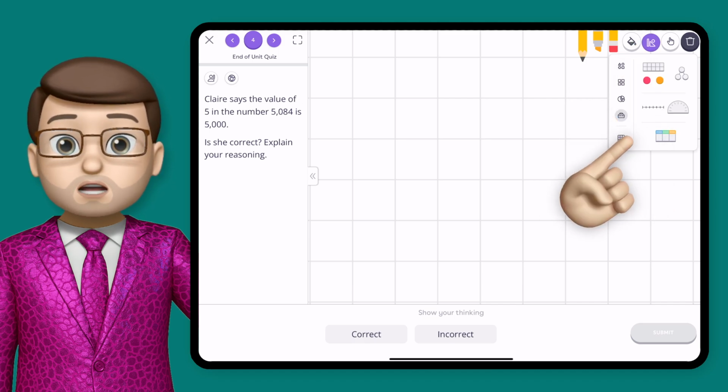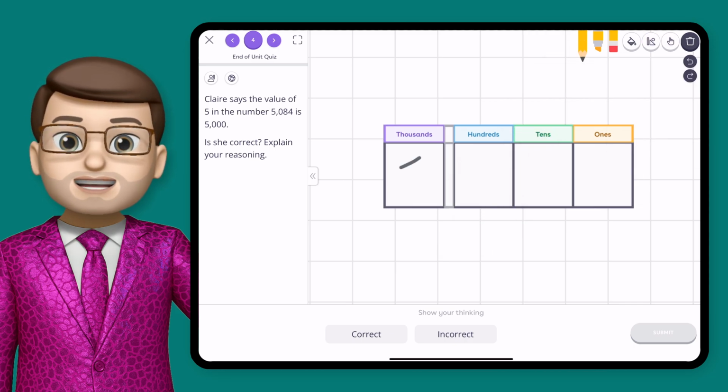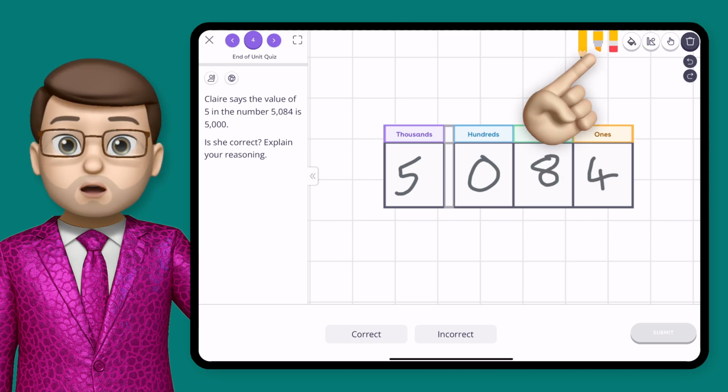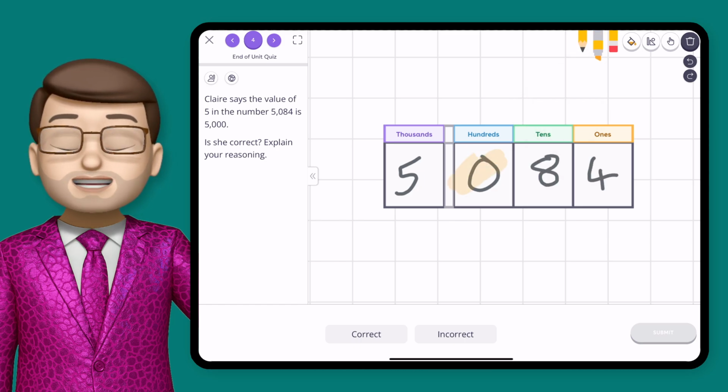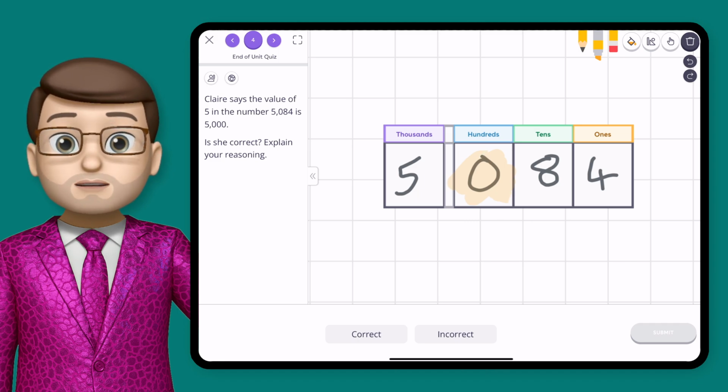And that's a really quick look at how we can organise, share, edit, schedule, publish, unpublish, and solve assignments using Magma Maths. And if you want to learn more about Magma Maths, you can check out the whole series of videos that we're creating together, which will take you from being a novice to a Magma Maths master in no time at all.